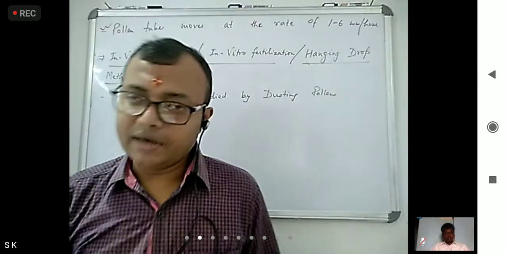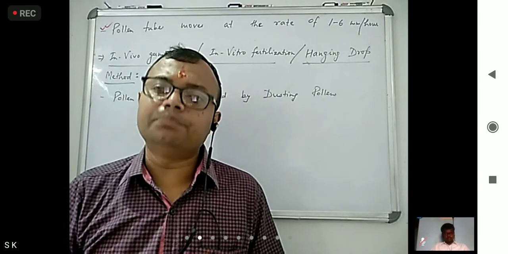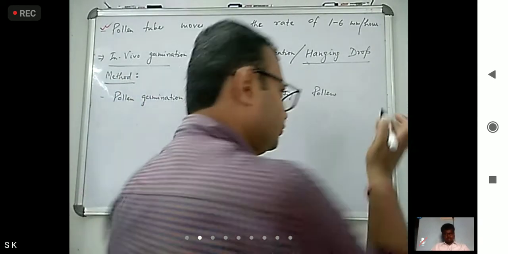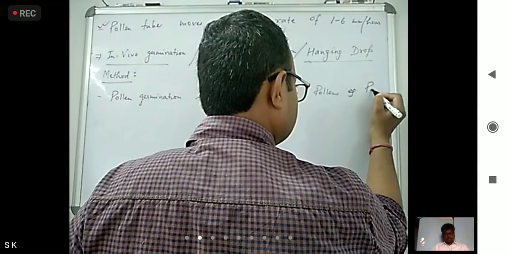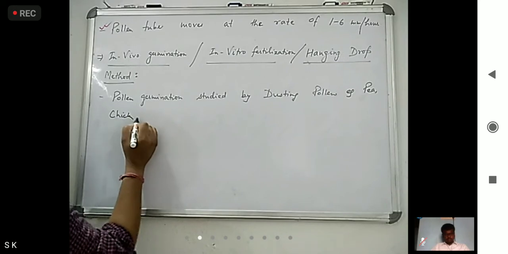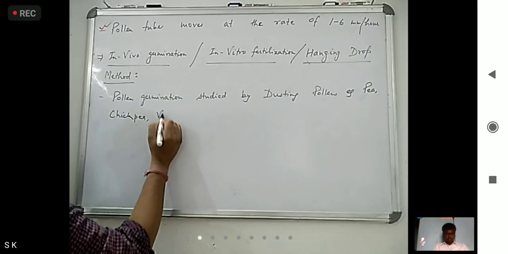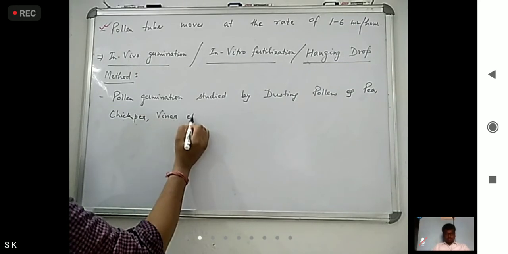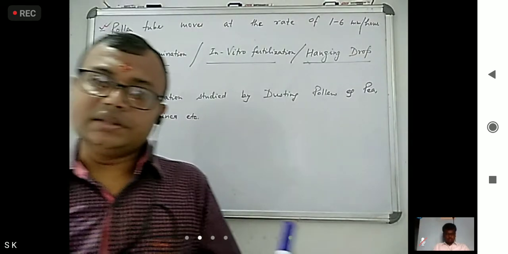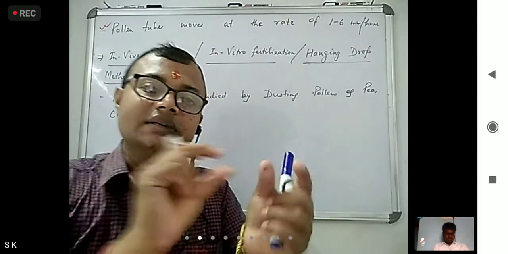For example, they take pea, chickpea, Vinca, etc. This dusting happens on a glass slide.